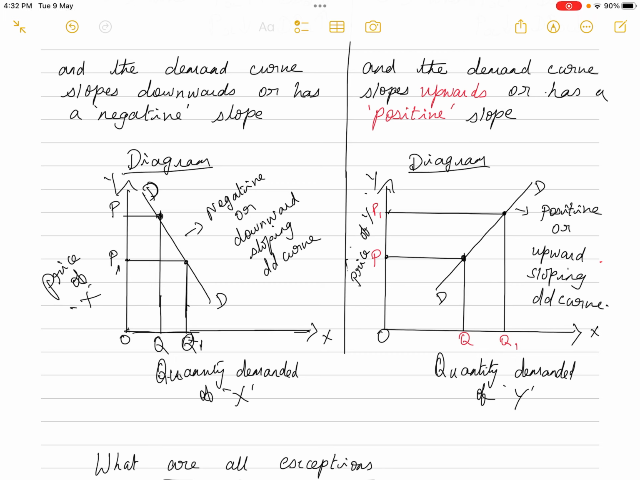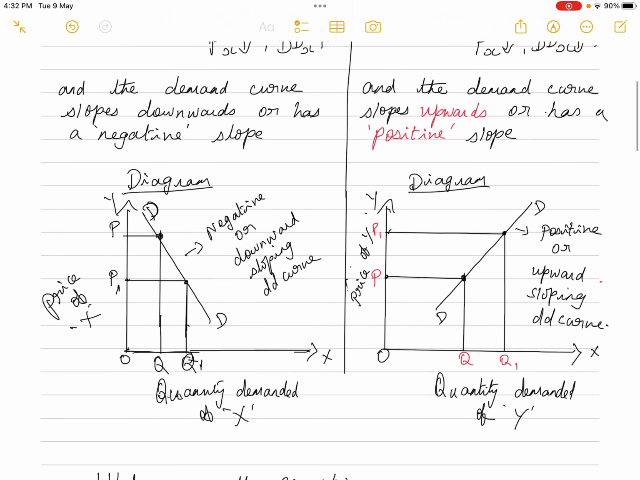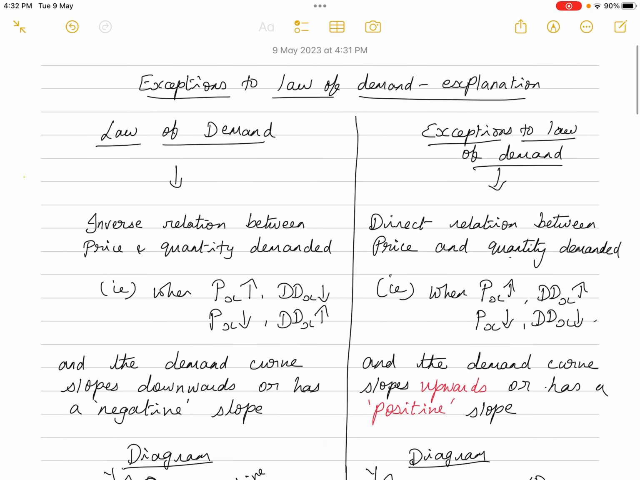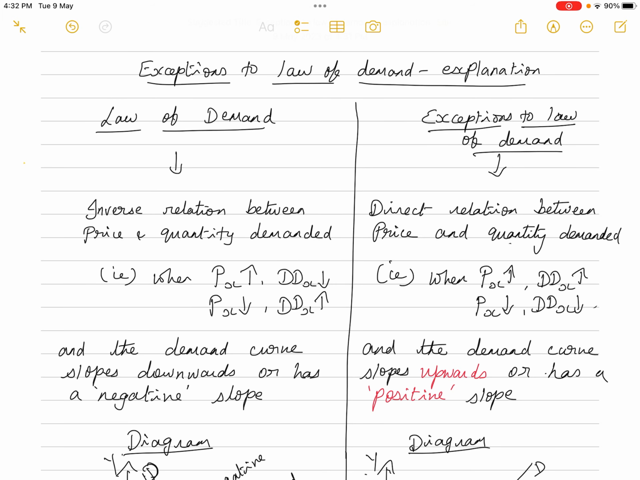Normally when the consumer feels that the prices are increasing, he would decrease the consumption. Normally the general tendency of the consumers is that they will reduce the demand for a particular commodity when their price rises, and they increase the consumption or the demand for a particular commodity when their prices fall. So this is the normal consumer's tendency. This is the law of demand. But sometimes there might be an exception to the law of demand.